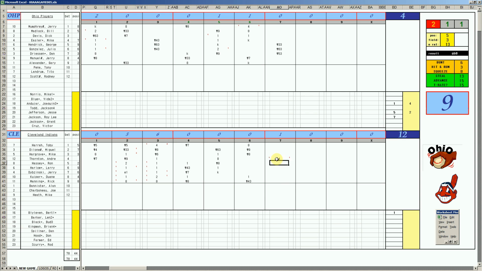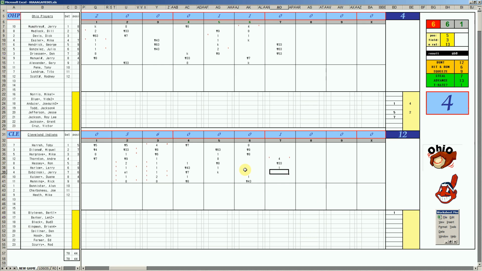It is 12-4. Ron Hasse rolls to first. Harlow, 2-5 single. Now Cleveland, save some of this offense. You need 3 wins, not just this soul-crushing defeat. You need to get some runs in games 4, and then the short bus ride across town to Dayton for game 5.